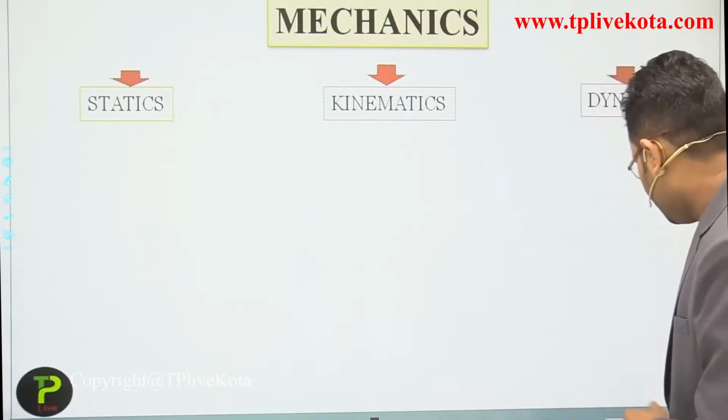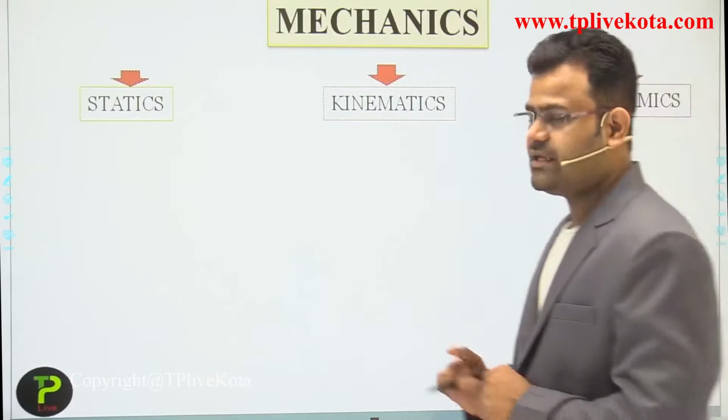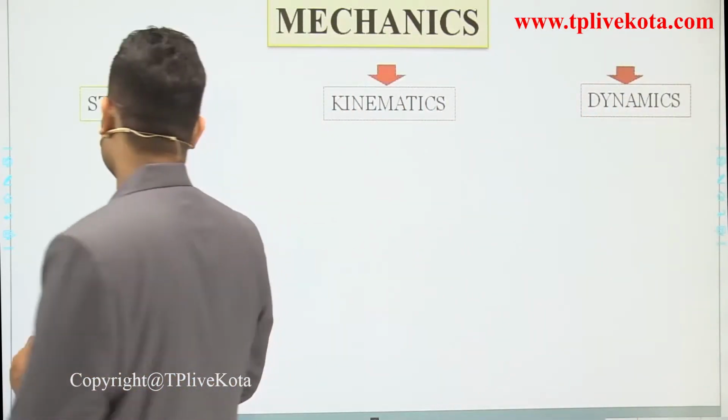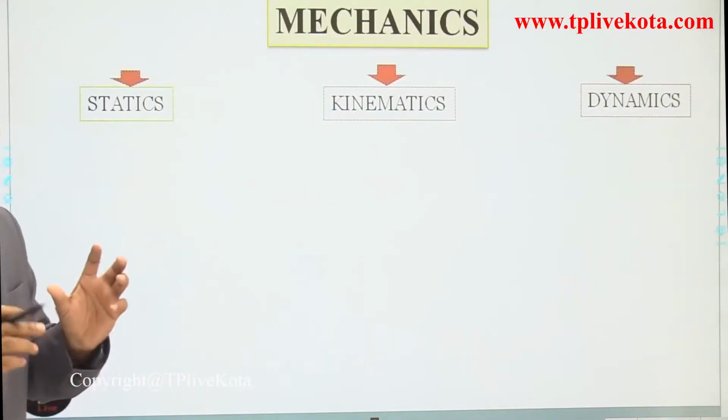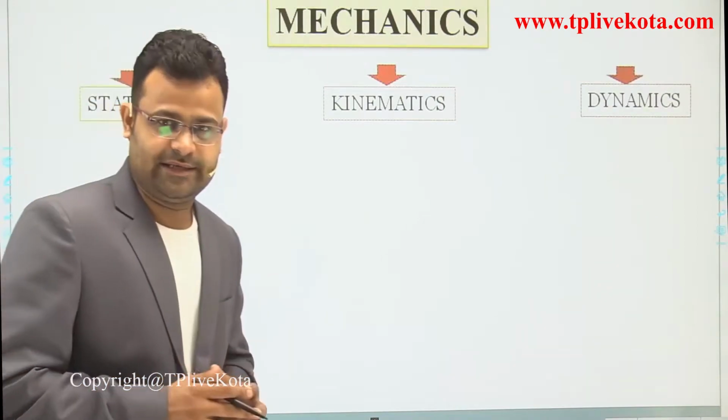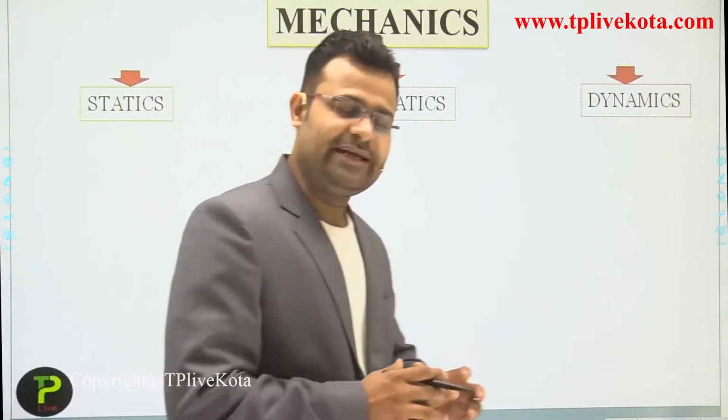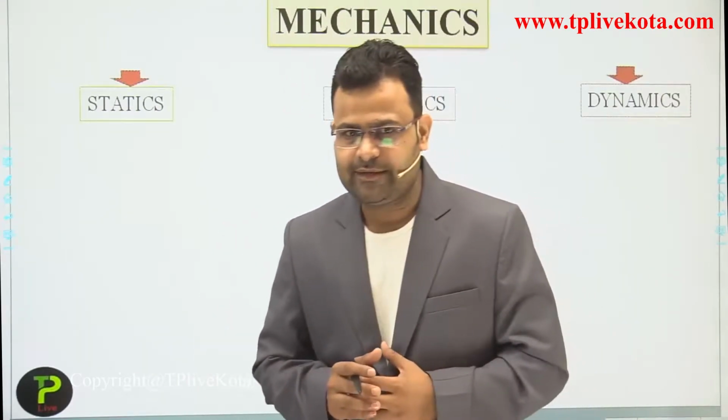Okay students, the first one is statics. Simply, the word static says object at rest. This word static we also discuss in electricity in 10th standard.